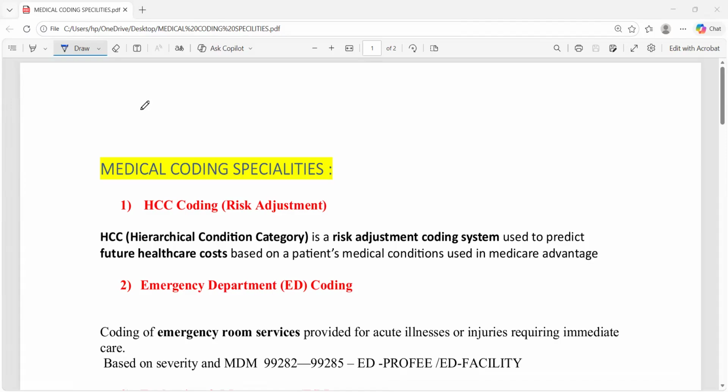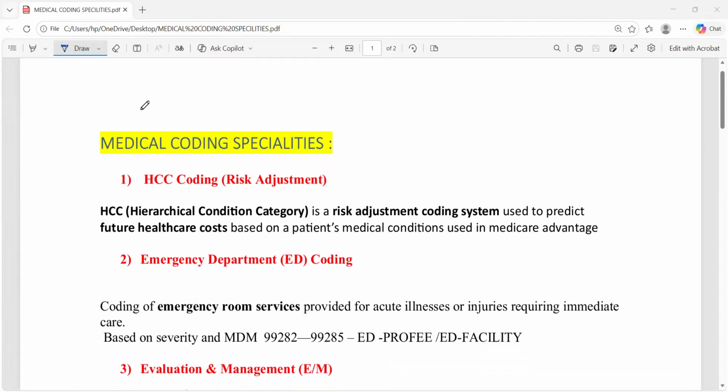Yeah, hello everyone. In today's session, I'm going to explain the entire medical coding job specialties. Medical coding is one job role. In this job role, medical coding is again divided into some specialties like HCC coding, ED coding, E&M coding, surgery coding. I will explain each and every specialty today.